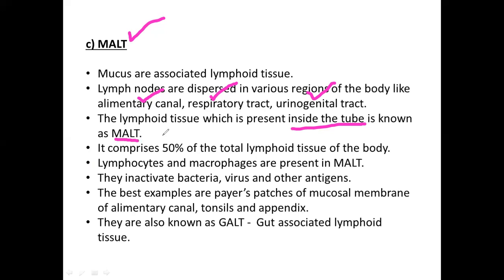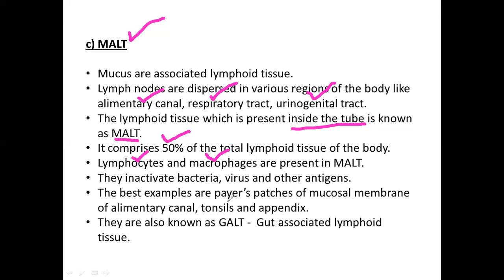Generally 50% of total lymphoid tissue consists of MALT. MALT will be having the lymphocytes and the macrophages. The ultimate function is that it will be killing or inactivating the antigens of viruses or bacteria. This is the function of the MALT surrounding all your mucosal areas. So the mucosal areas of the alimentary canal, respiratory tract and urinogenital tract will be having the MALT, and its function is to inactivate the antigens by lymphocytes and by the macrophages.